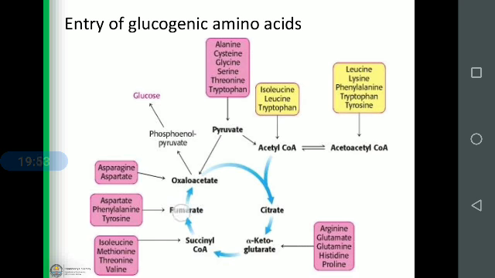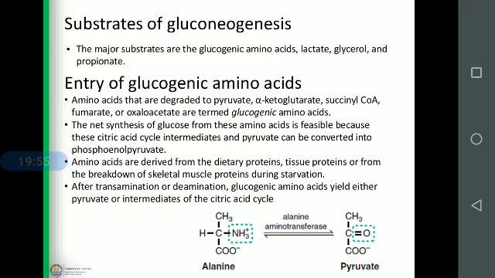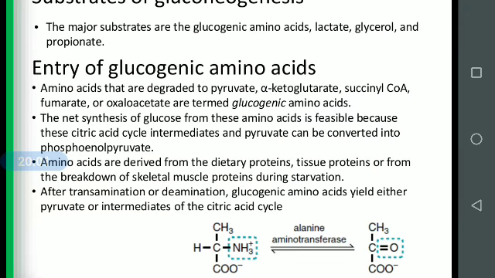Lysine is the exception. Amino acids that degrade to pyruvate, alpha ketoglutarate, succinyl CoA, fumarate or oxaloacetate are termed glucogenic amino acids. So these are the substrates: amino acids that degrade and convert into pyruvate, alpha ketoglutarate, and enter the Krebs cycle.